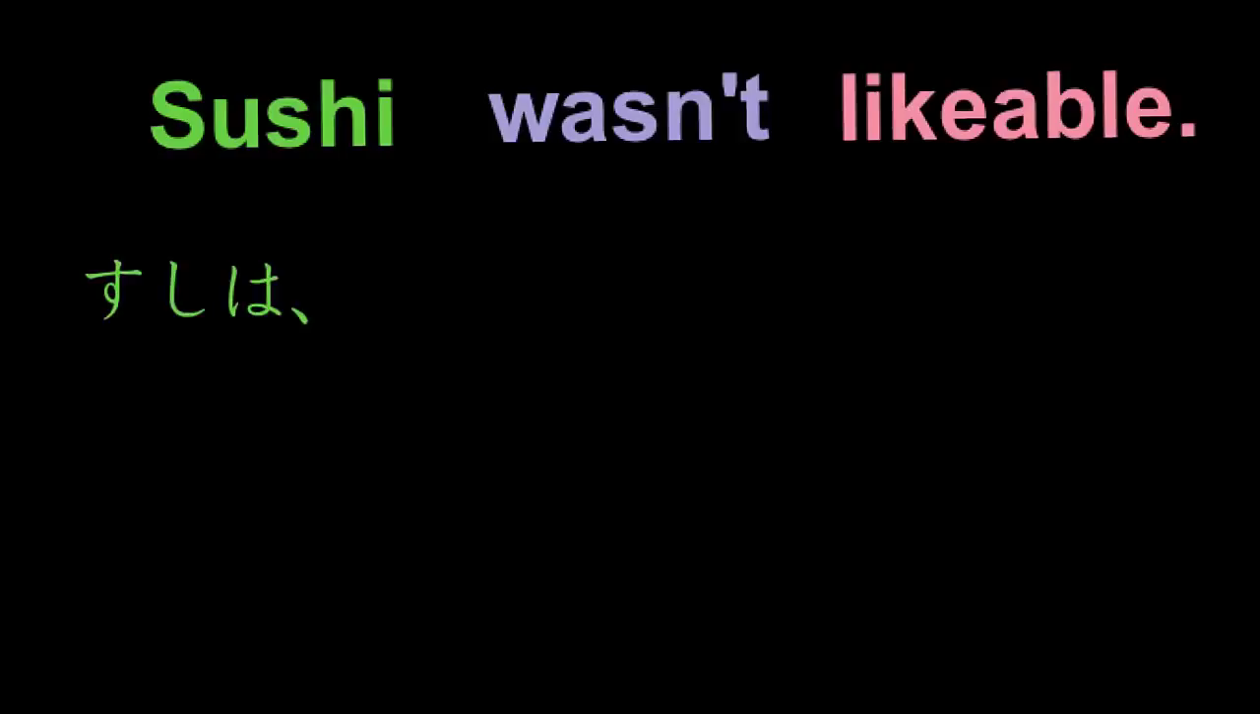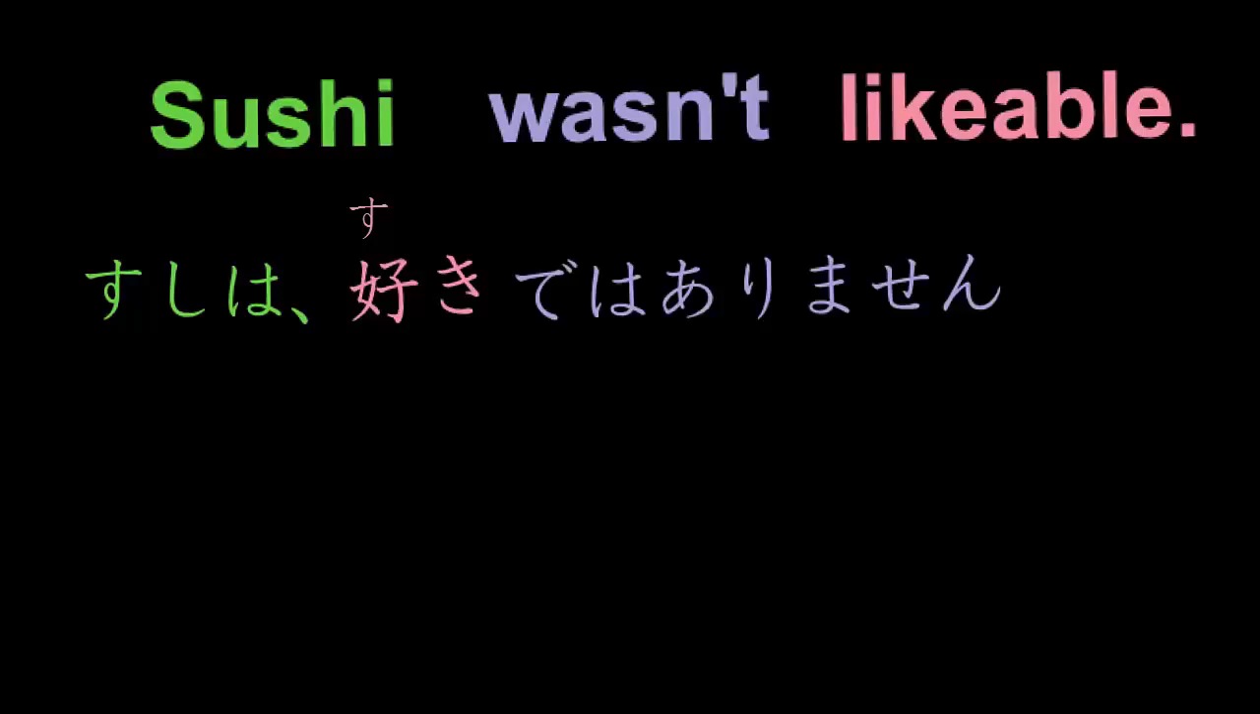So we begin with sushi. It's our topic, so it's followed by topic particle wa. Sushi wa. That's easy because it's the same in Japanese as it is in English because it's a Japanese word. Next comes the likeable part. That goes next, and it's suki. Kanji is pronounced su. Then we have to write the ki separately. Then comes the negative part, the is not, de wa arimasen. This is the very, very formal form.